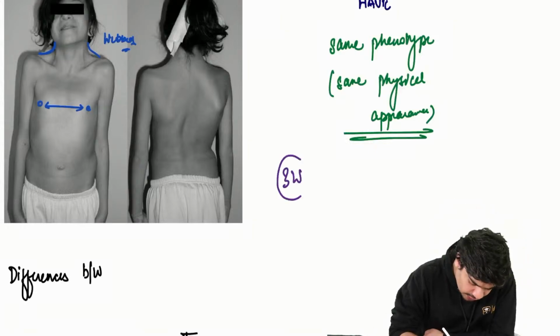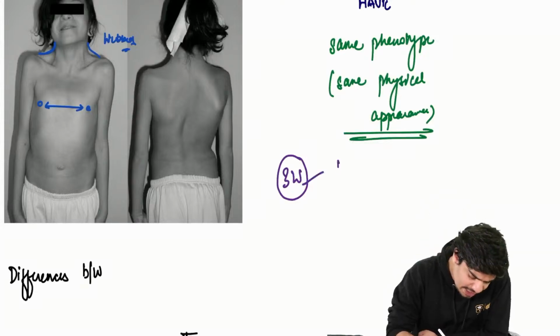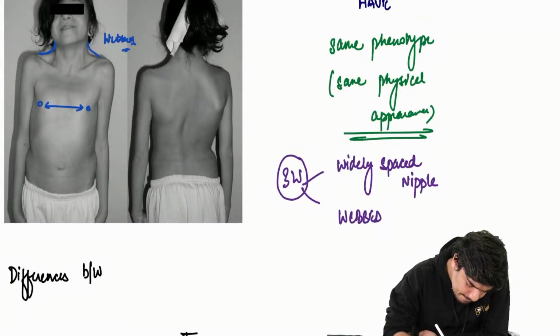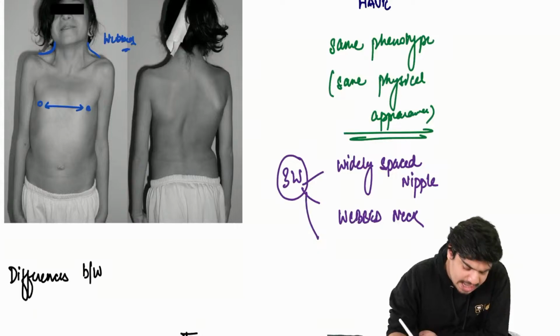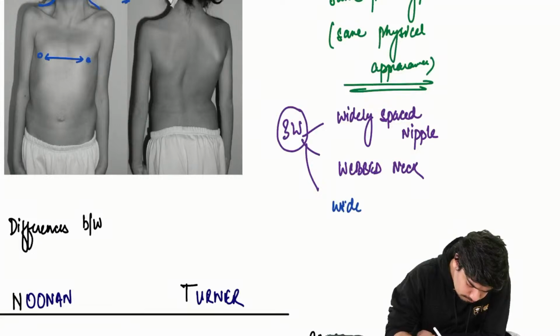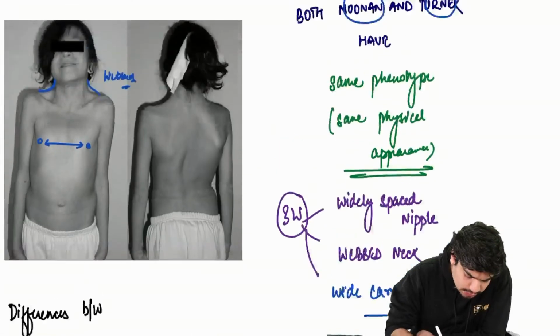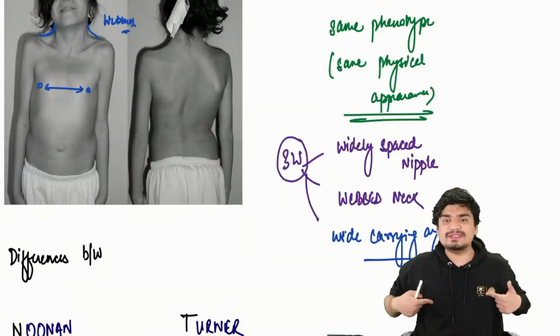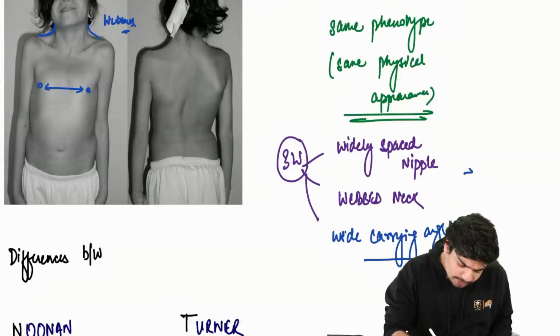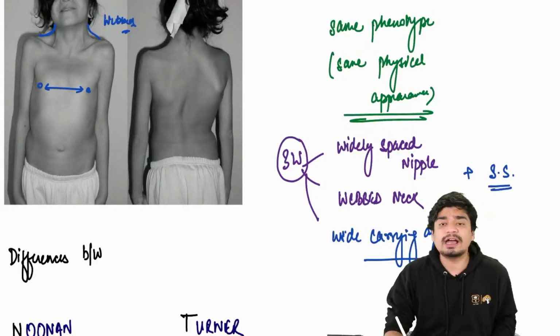That is, they will have what I call the 3 Ws. Both of them can have widely spaced nipple, webbed neck, and wide carrying angle. So the physical appearance, the widely spaced nipple, the webbed neck, the wide carrying angle can be there in both Noonan and Turner syndrome. Both of them can also have short stature.